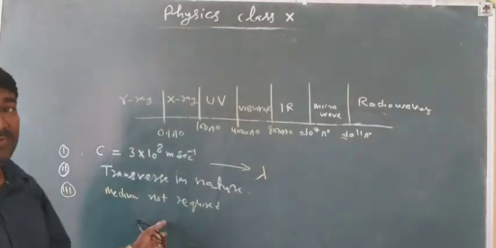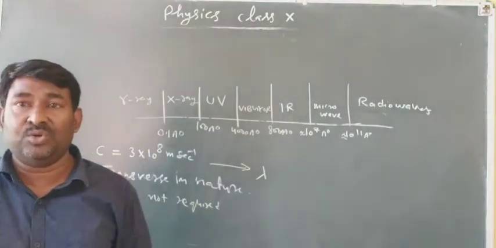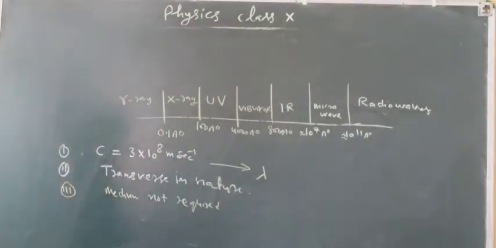That's why these waves are said to be electromagnetic waves.